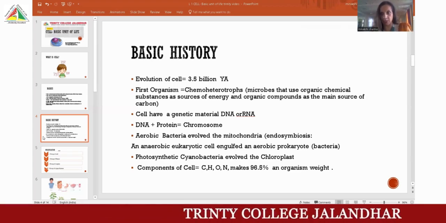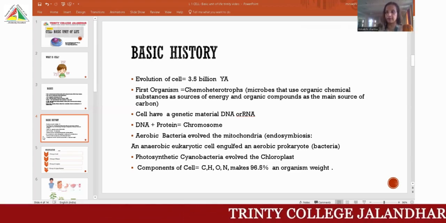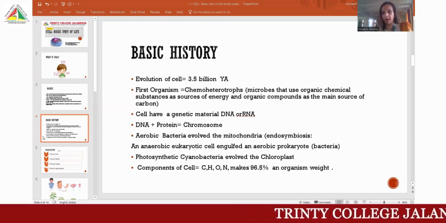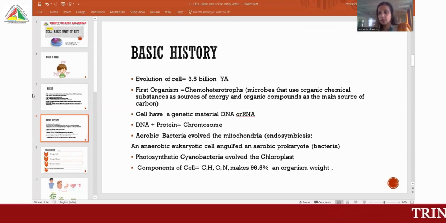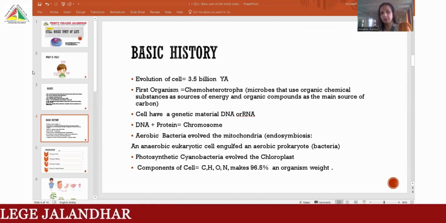It is a positively charged protein and DNA is negatively charged. This positive-negative interaction will hold that whole genetic material inside that small nucleus. So that compact form of genetic material is called chromosome. In a human being, there are 23 pairs of chromosomes. Right? Am I clear to you?